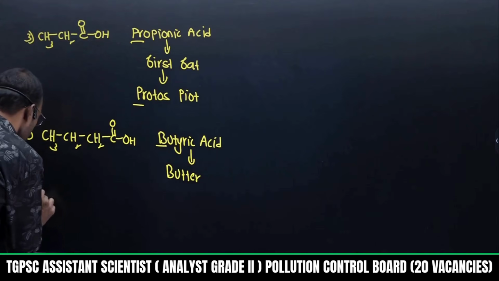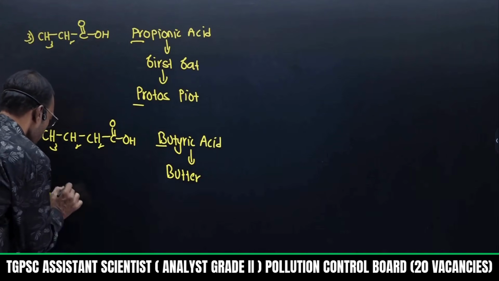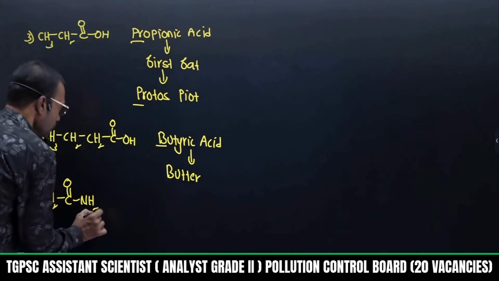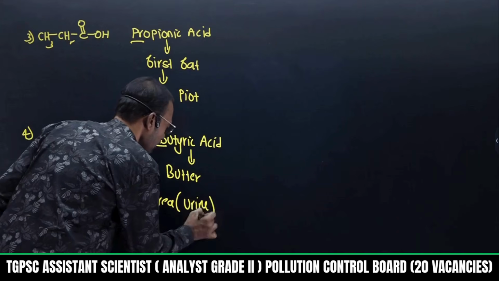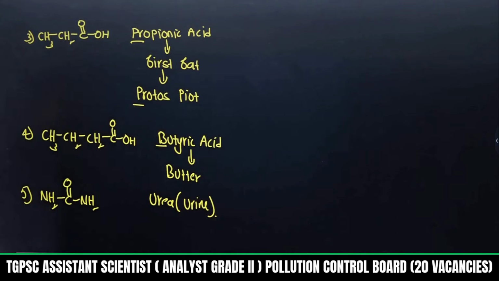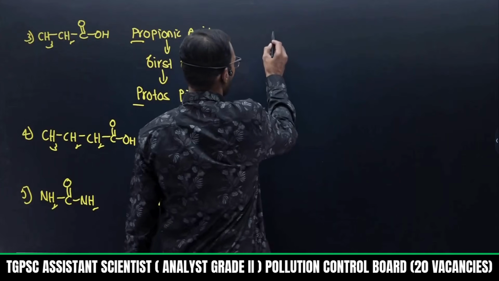Okay. And this is a well-known molecule, NH2 C double bond O NH2. This is called urea. It comes from urine, human urine. It is extracted from it, that's why it is given as urea. Aminomethanamide.